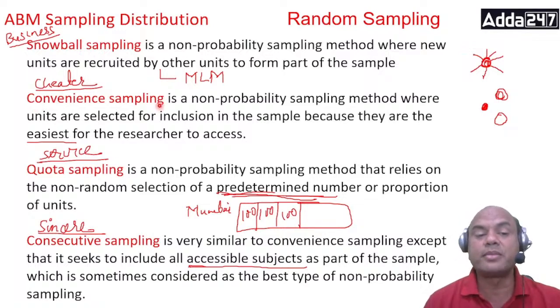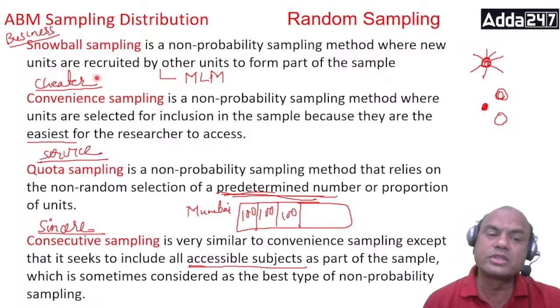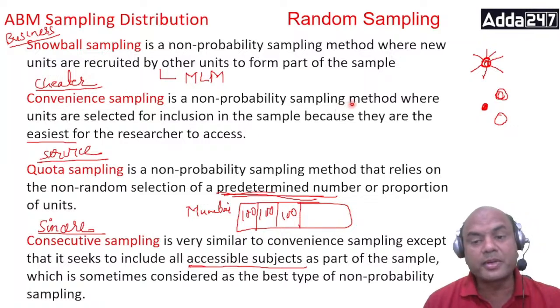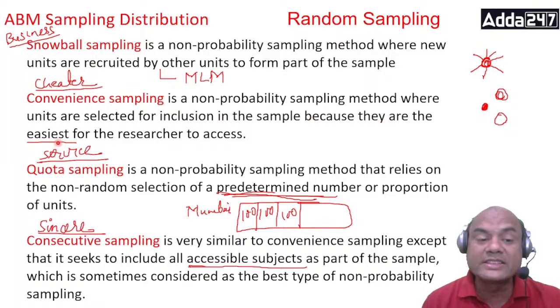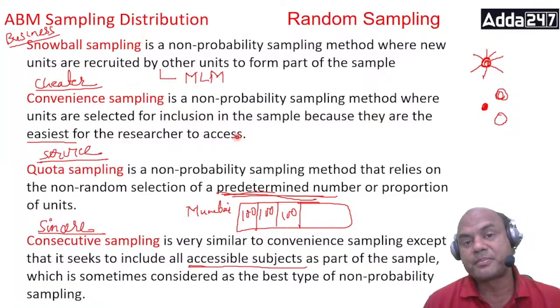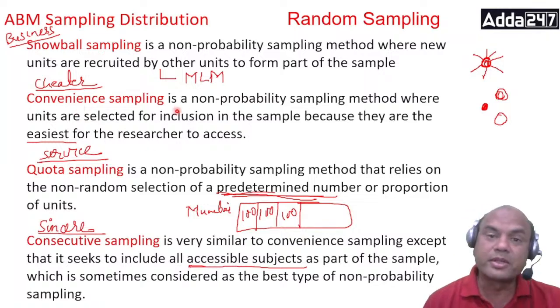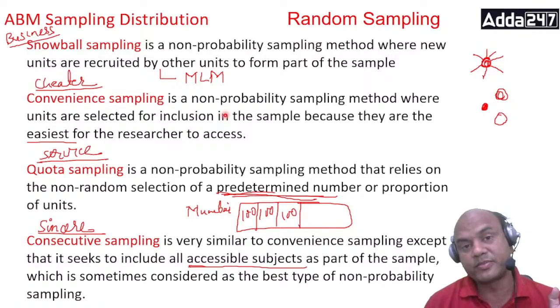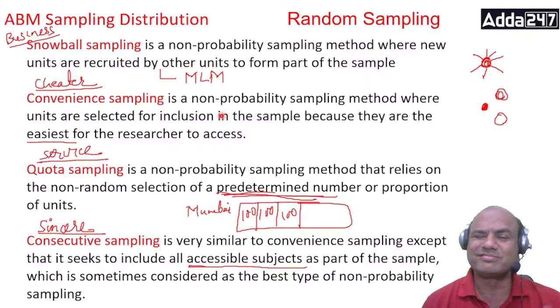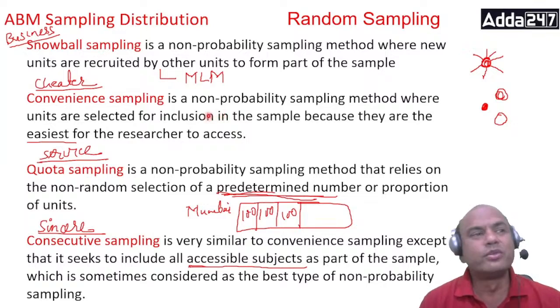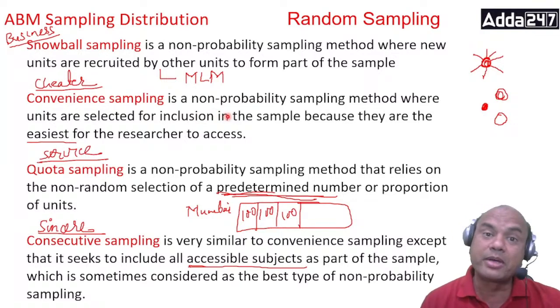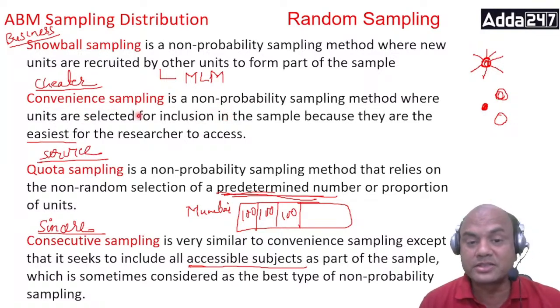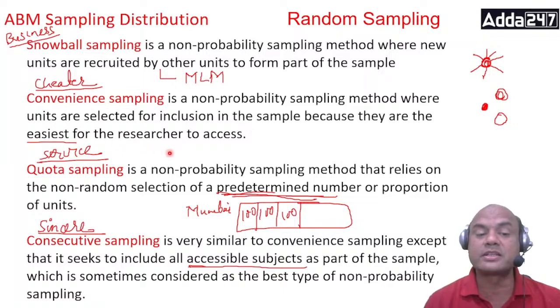Second is convenience sampling. Convenience is the cheater. Who is the cheater? It is a non-probability sampling method where units are selected for inclusion in the sample because they are easiest for the researcher to access. What do I mean by this? Suppose you tell me to do a survey of 15 persons in the city. What do I do? I sit at my home. Who will go? Who is near me? Neighbors. I bring all my 15 neighbors and my family members. So that's convenience, because they are easiest for the researcher to access.